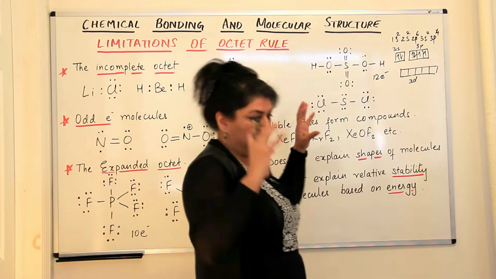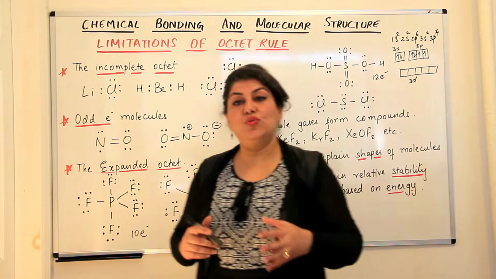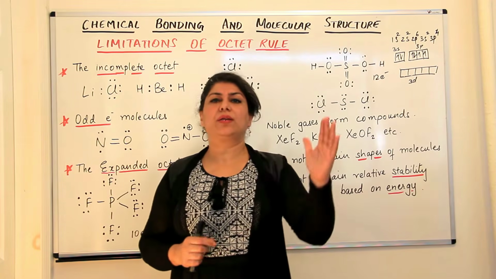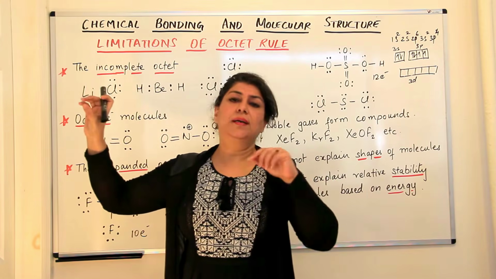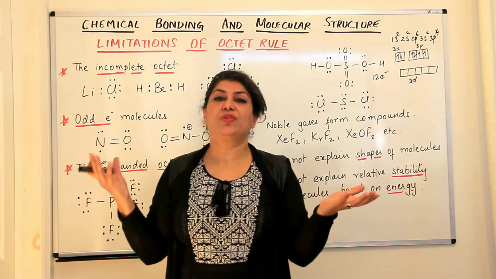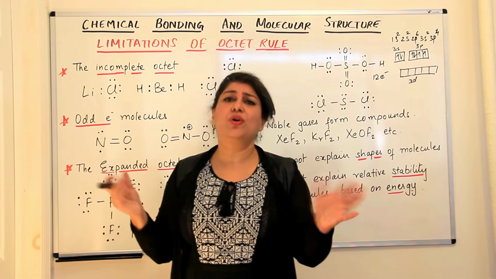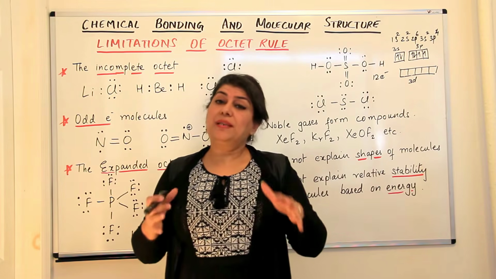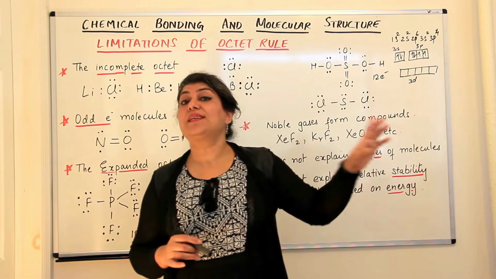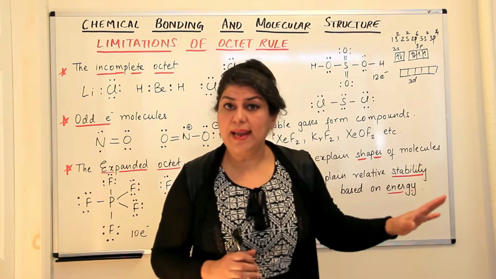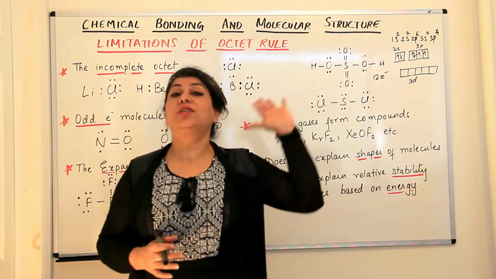Now, what are the other things where you find that octet rule does not apply? If it was true that all elements try to acquire 8 electrons in the outermost shell, we already know about the duplet: in the first period, they have only 1 shell. There's no chance of an octet because they have only 2 electrons. That is acceptable. Their capacity is only 2, so obviously they can't make an octet. But if all elements are trying to acquire 8 electrons and these 8 electrons are the configuration of noble gases, then noble gases should never ever react under any conditions.